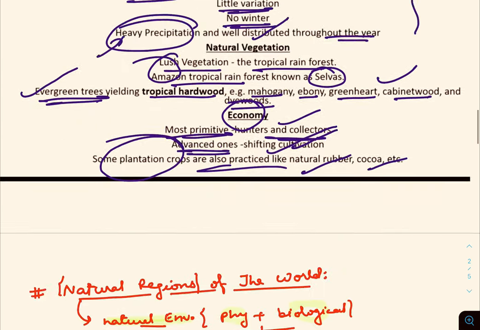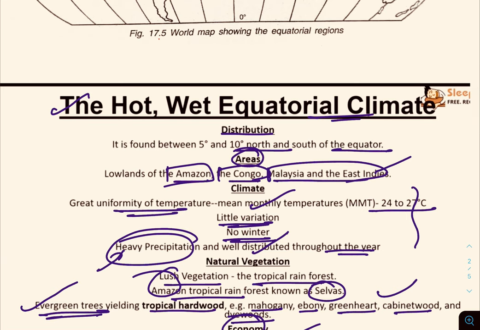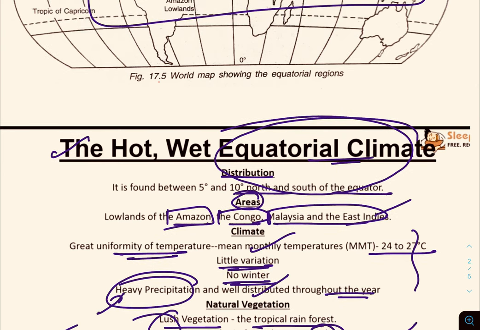I think in this class we have already discussed the hot wet equatorial climate, that is the equatorial region or hot wet evergreen region. So in the next class we are going to cover the tropical grassland. Thank you.